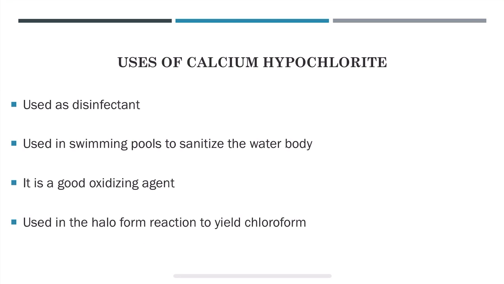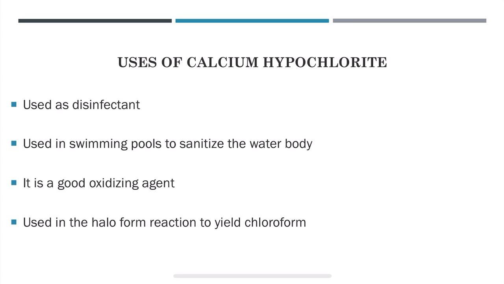So now let us see what are the uses of calcium hypochlorite. Calcium hypochlorite is used as a disinfectant to disinfect large volumes of water to make it safe to drink, that is potable water.